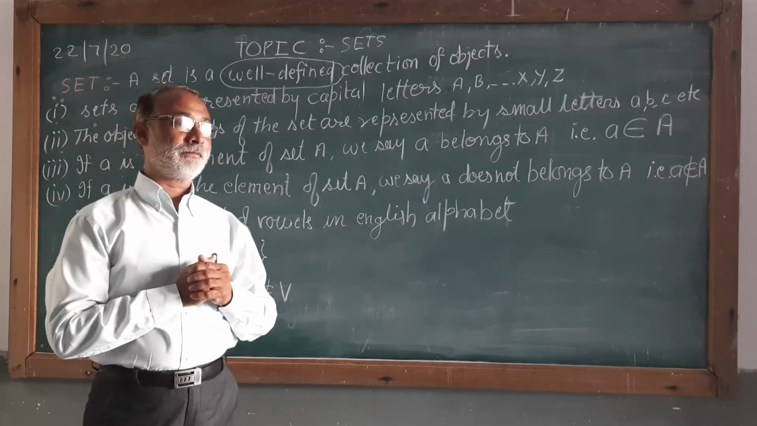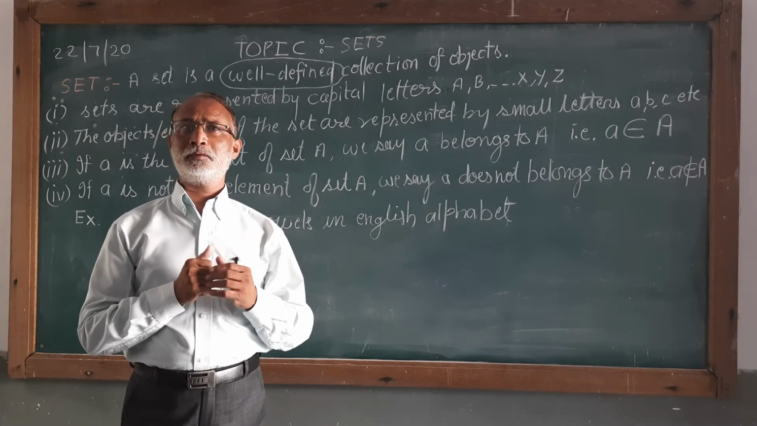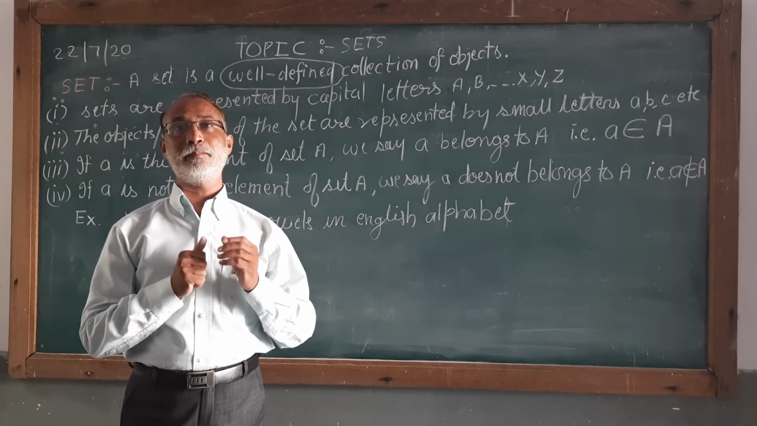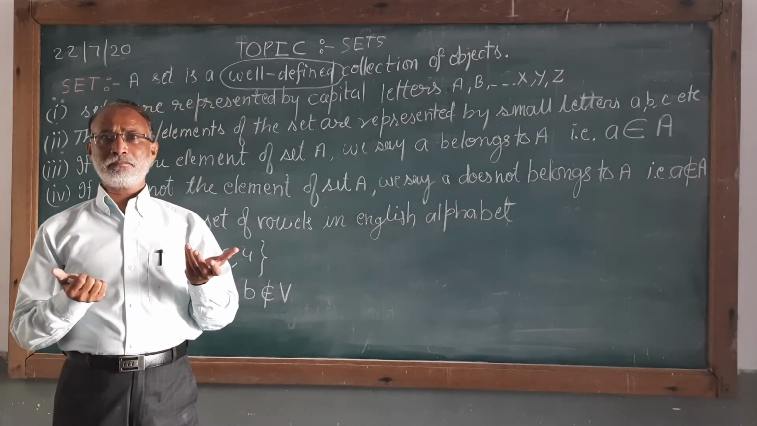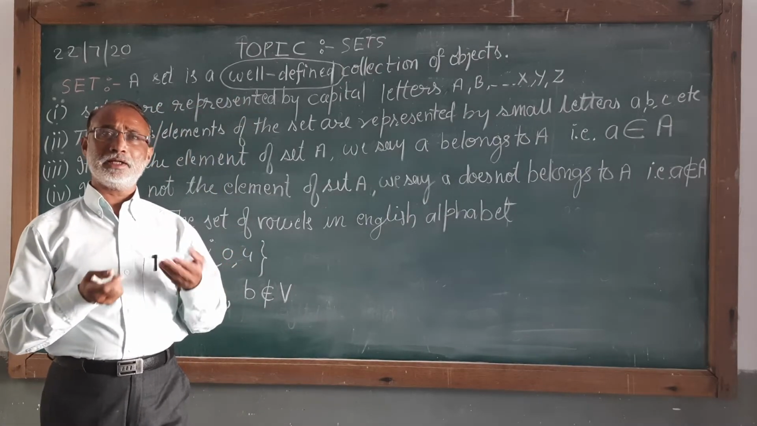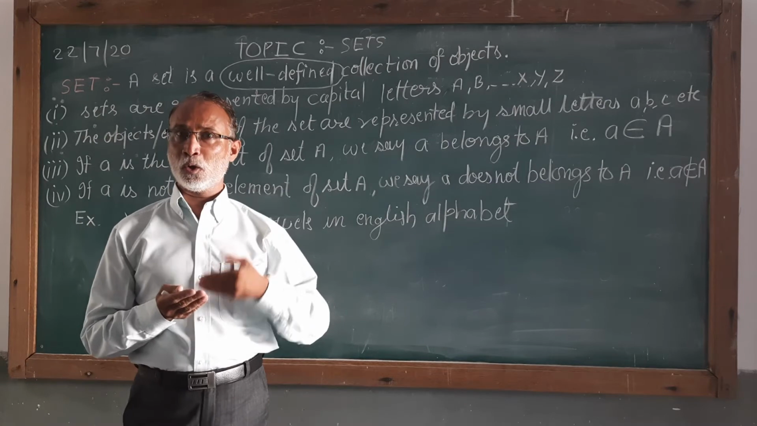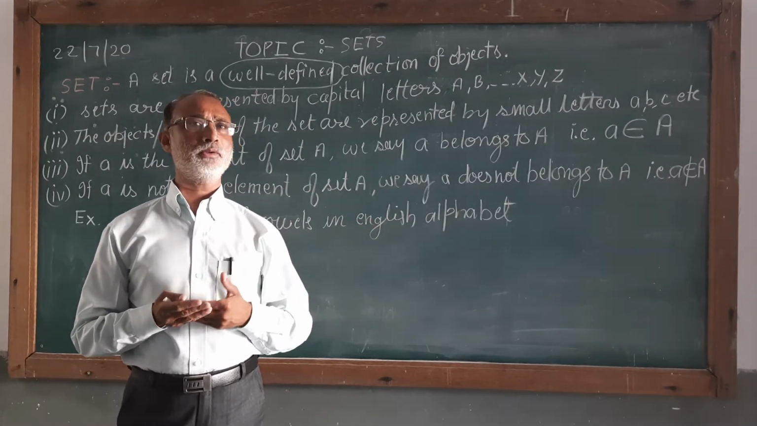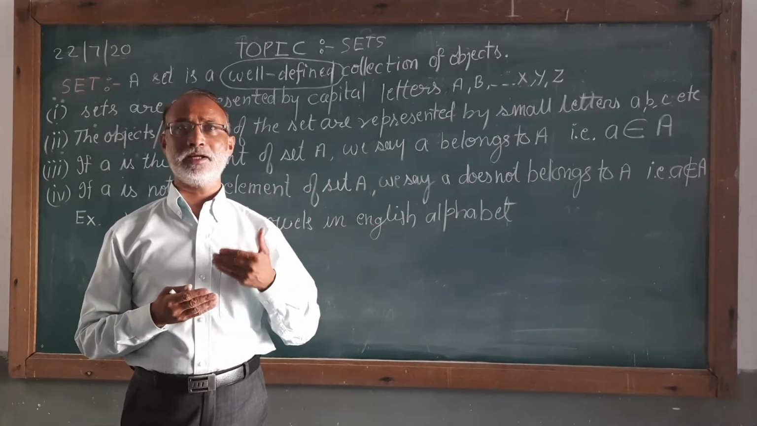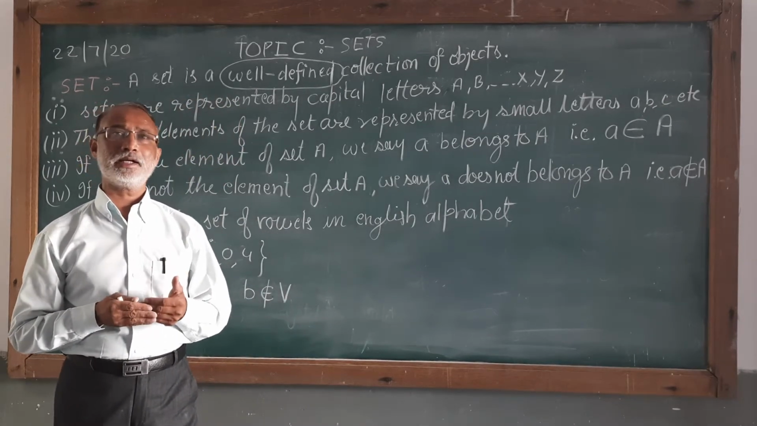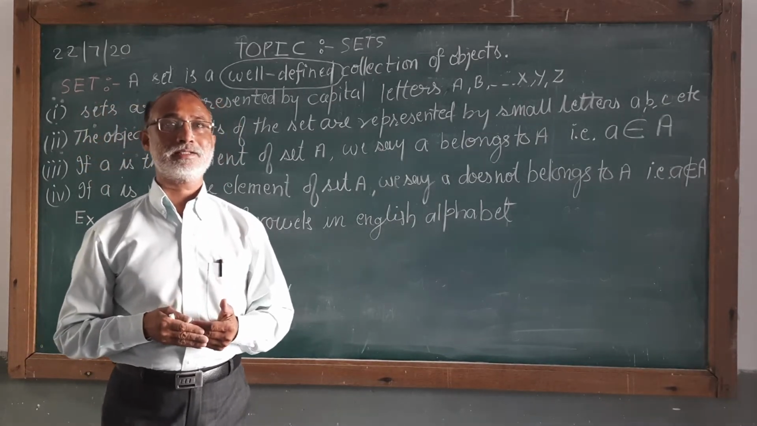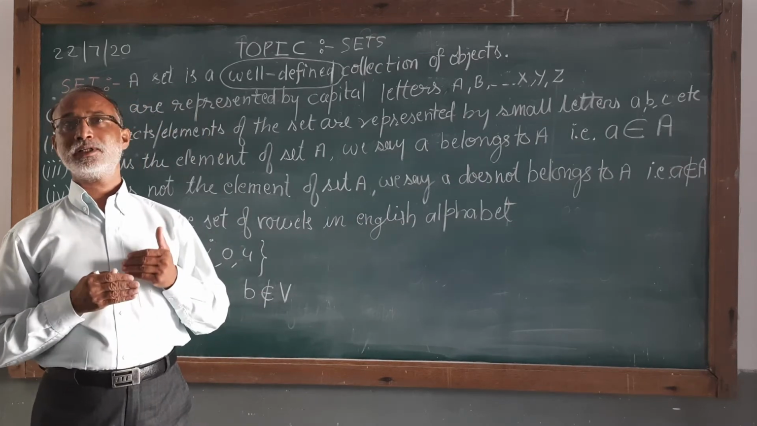Say for example, if I say the collection of 10 most talented batsmen in the Indian cricket team. Now, if I ask you to write the names and don't show them to others, I am telling you that the 10 names will be different. That will vary from person to person. That means the collection of most talented batsmen will not be considered as a set in mathematics.